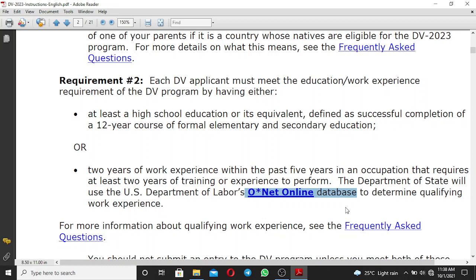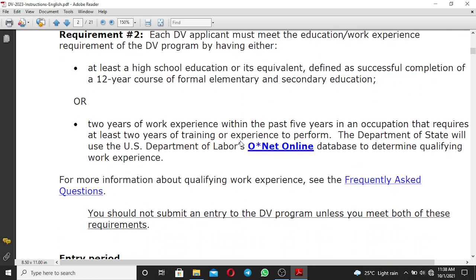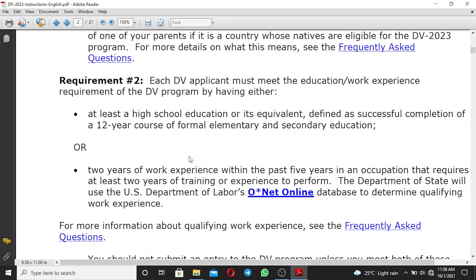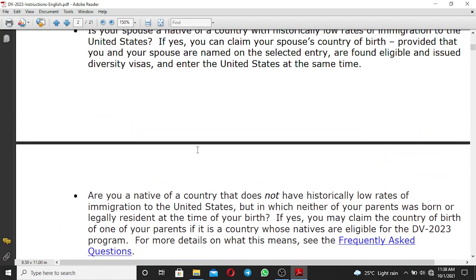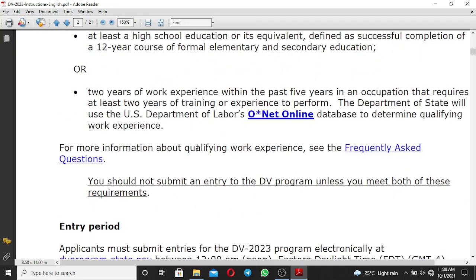So if you do not have a high school education, but you have 2 years of work experience, you can participate in the DV 2023 program. But there is something you should note here. You should not submit an entry to the DV program unless you meet both of these requirements. So these are the requirements that you need to have in order to participate in the DV 2023 program.